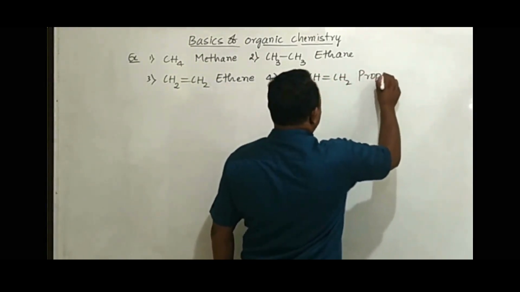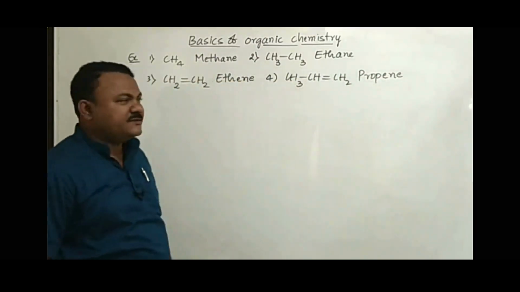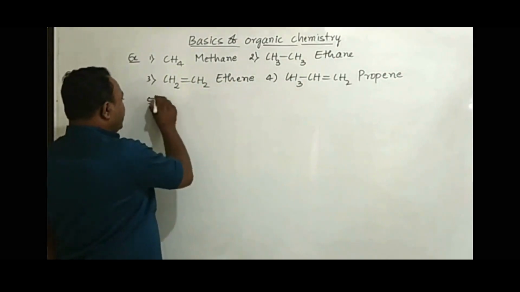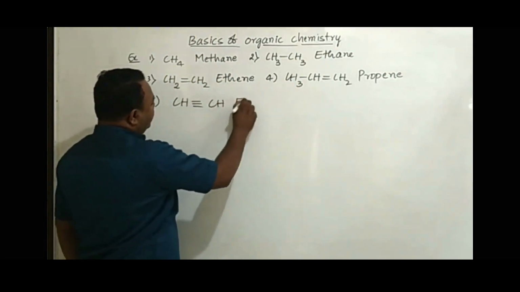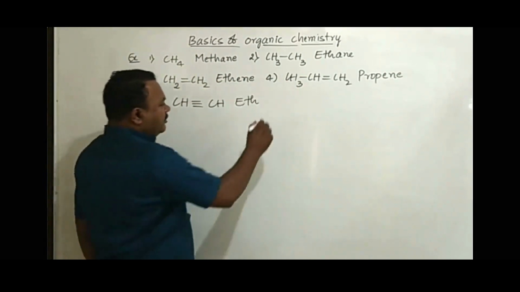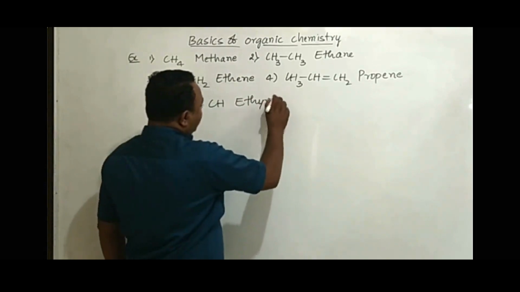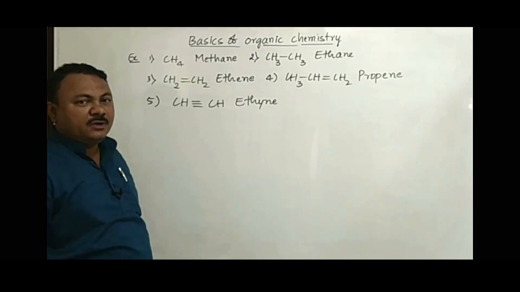For 3 carbons, the word root is prop. Carbon-carbon double bond, therefore add primary suffix ene. It continues. If I take CH≡CH, 2 carbons, word root is eth. Primary suffix is yne. So the name of the compound becomes ethyne. So this is how we use word root and primary suffix.